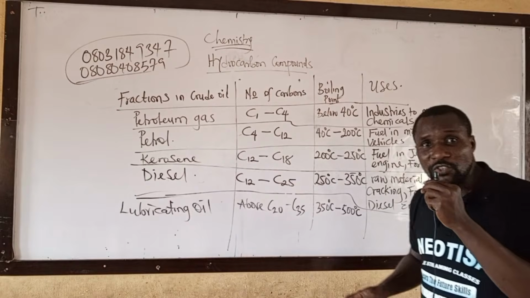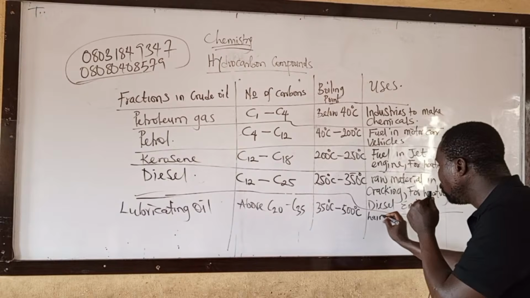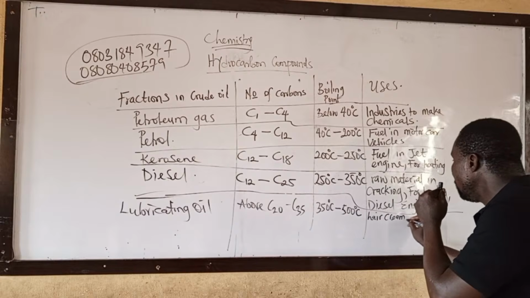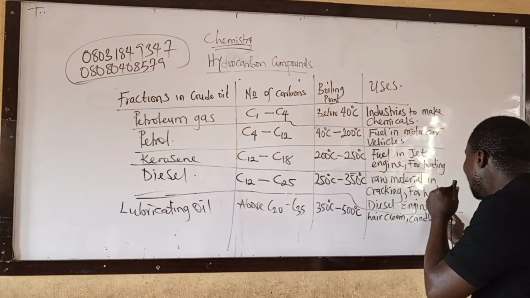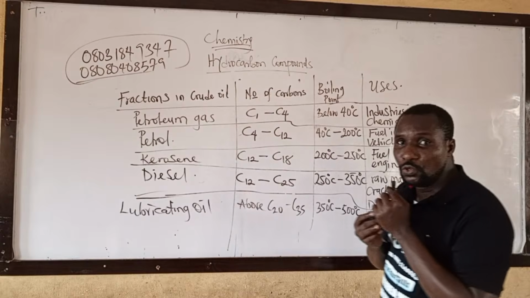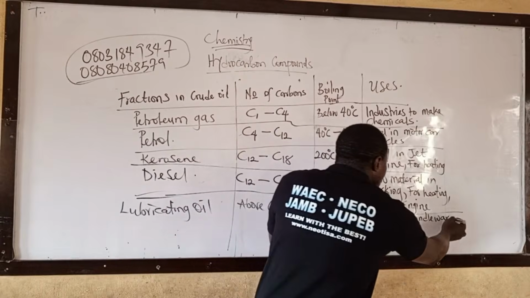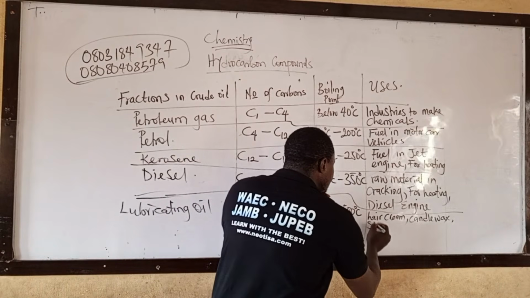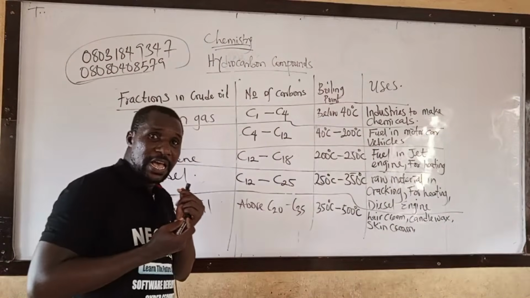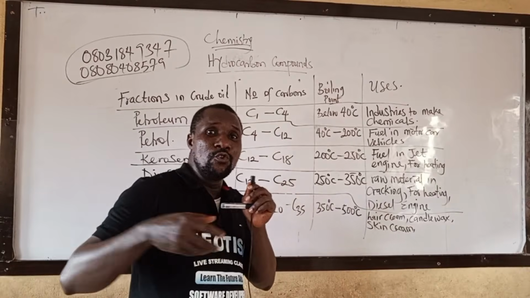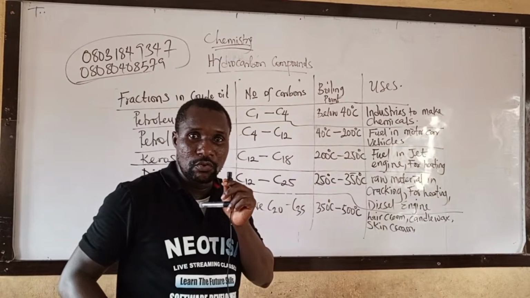Then, what are the uses of lubricating oil? It can be used in making what? Ice cream. Take note, ice cream. It can be used in making of what? Candle wax. It can be used in making of what? Skin cream, like Vaseline. It can be used as a lubricator in an engine to reduce what? Friction. Take note. Write it down.